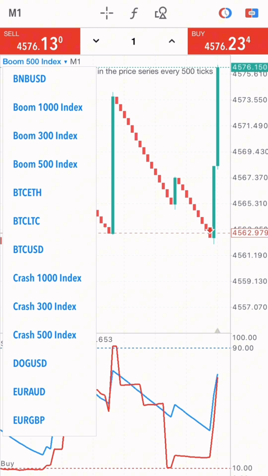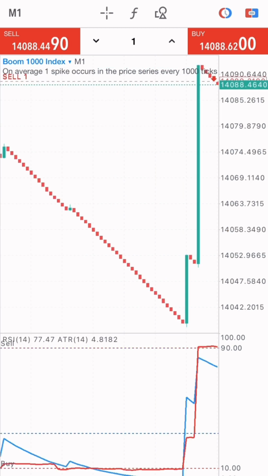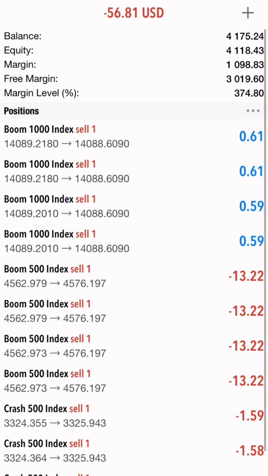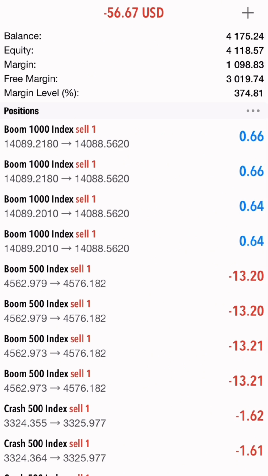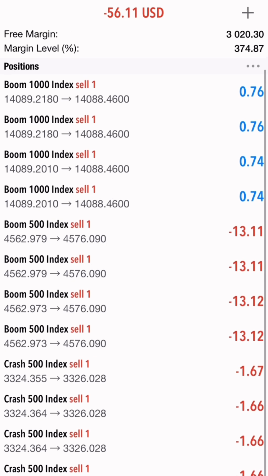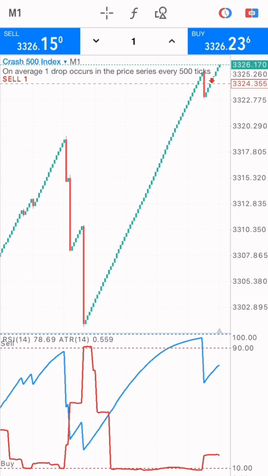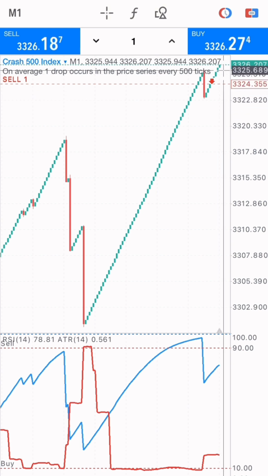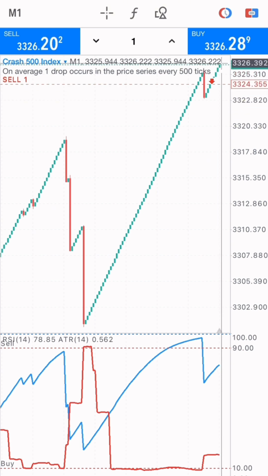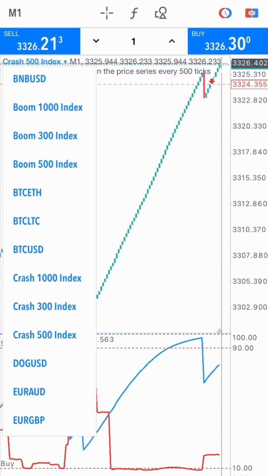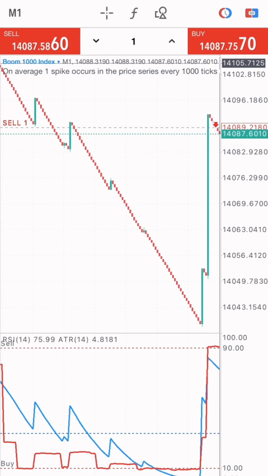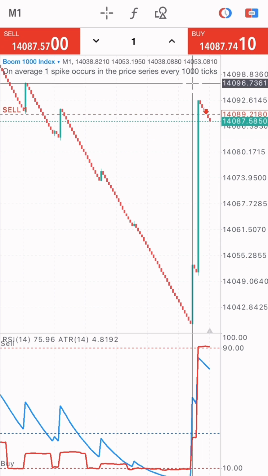Let's go over to the Boom 1000 index right here. Let's see, we're making a profit from the Boom market, and on the Boom 500 index we just made some losses, and the Crash 500 index market has not sold yet because we took a sell and we're expecting a spike to come. Right now, take a look at this, guys. This is the region where the spike is supposed to come because the market is at the overbought region. And on the Boom 1000 index right here, there was a long spike.